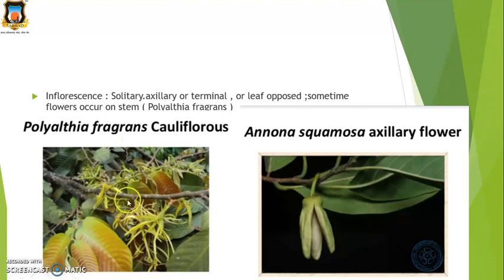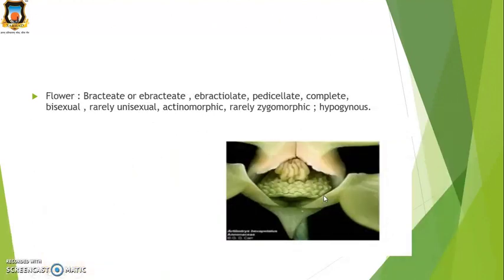So look at the figures. In Polyalthia, which is cauliflorous, the flowers are arranged on stems. In Annona squamosa, the flowers are axillary. Now the flowers are bracteate or ebracteate, means sometimes bracts are present or absent, and when the bract is absent, this is called ebracteate. Then ebracteolate, pedicellate, means stalks are present.